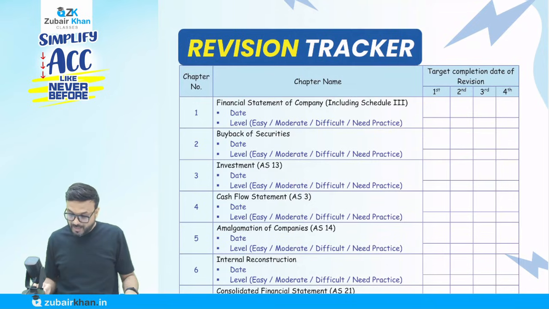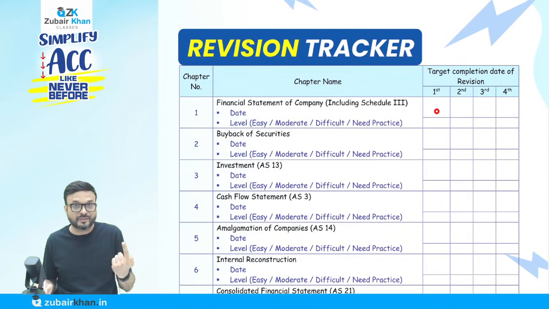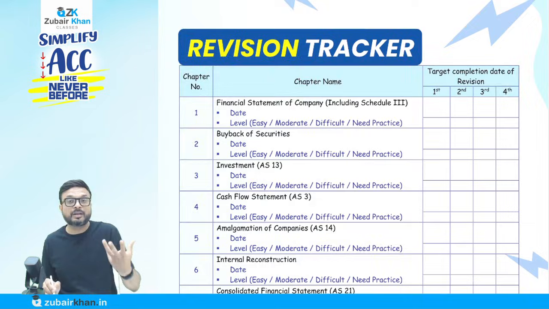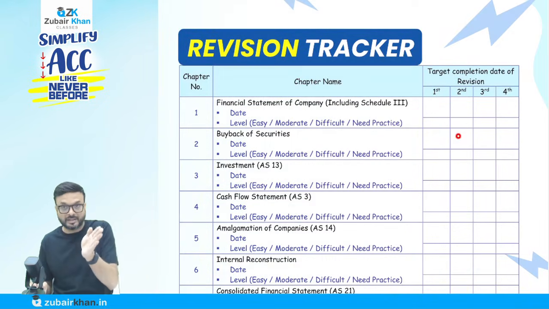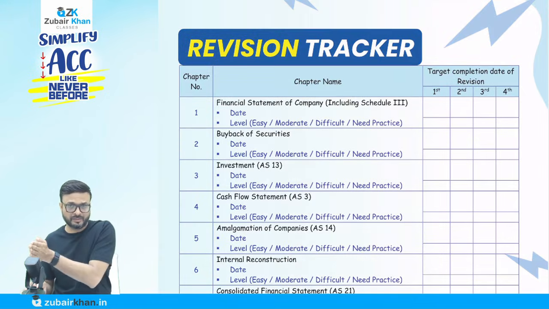But you have to do 4 revisions before the examination. When you do the revision, you can note the date on which you are going to do it. For the first revision, note the level: is it easy, moderate, difficult, or did you need more practice? You can give remarks there, and it will help you when you do the second revision. I will tell you later how to do the revision as well.